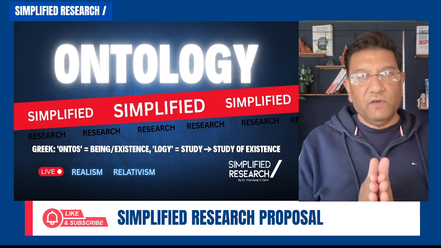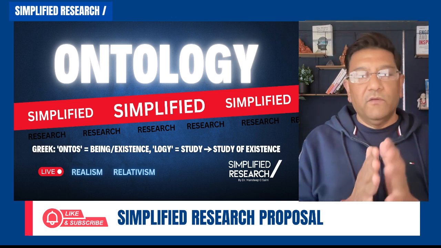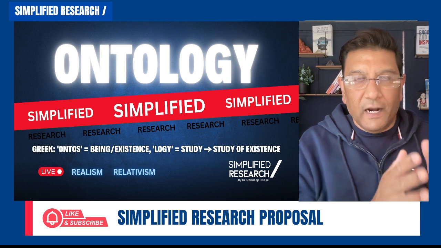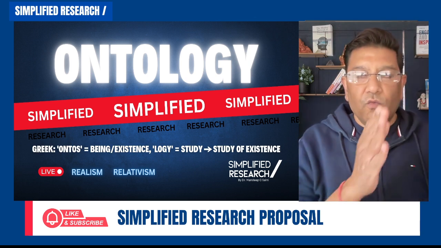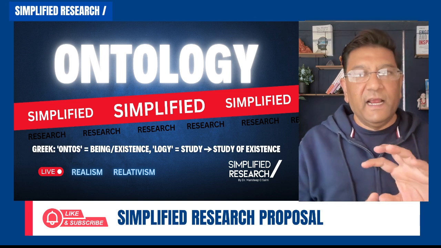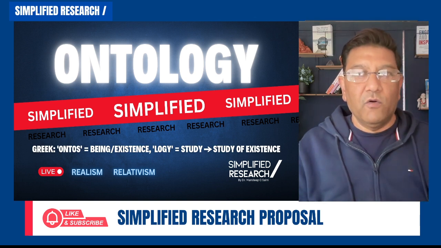So when we study subjects, in a very quick overview, obviously we are going to talk about qualitative and quantitative in another video. Very quickly, when we talk about objects, it goes towards quantitative, because we are talking about numbers.